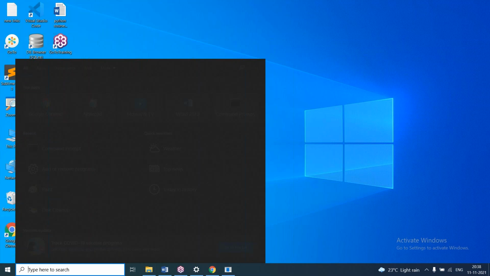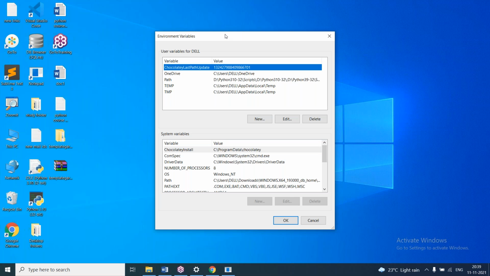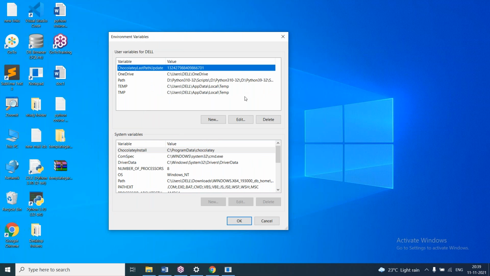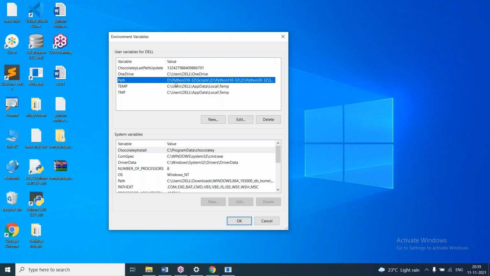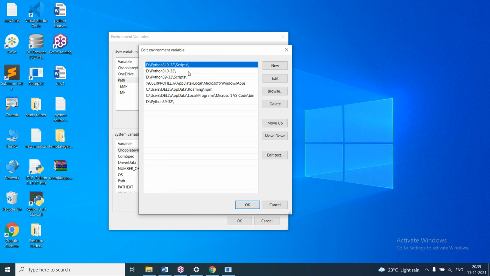Now in search I'm typing env. Env shows edit environment variables for your account, in the control panel. Here you can see user variables, and here you can see path. In path, the Python path is already given at the time of installation. Edit.